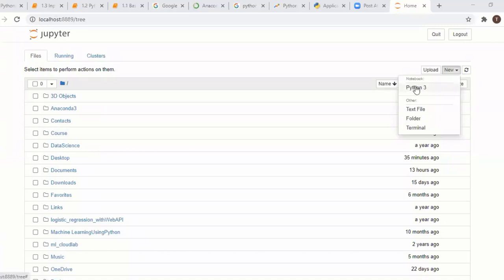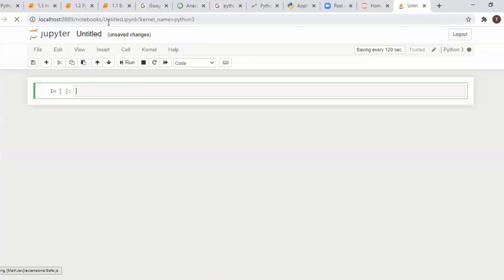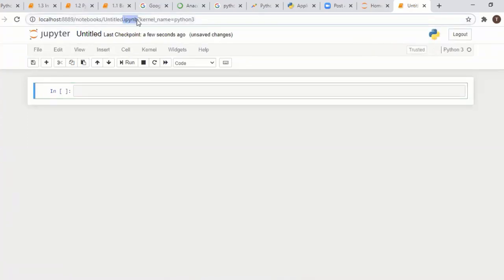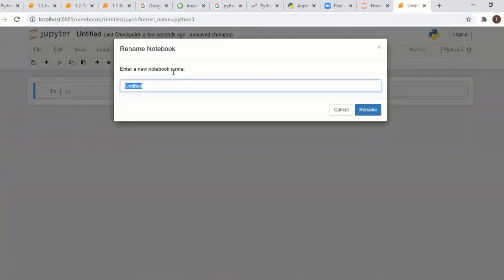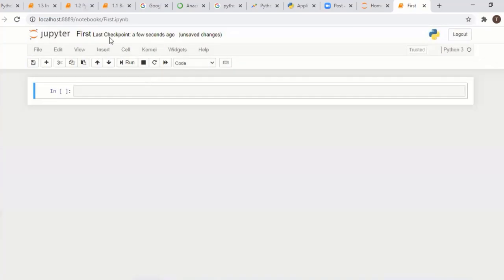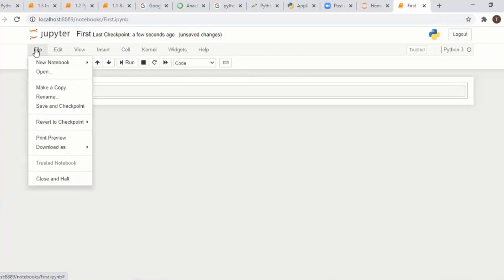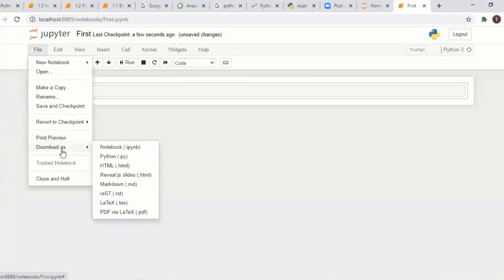Suppose I create a Python file here, you see untitled.ipynb, the interactive Python notebook file. You can write all the programs here itself. If you want to change it to a .py file, you can use Download as Python .py.